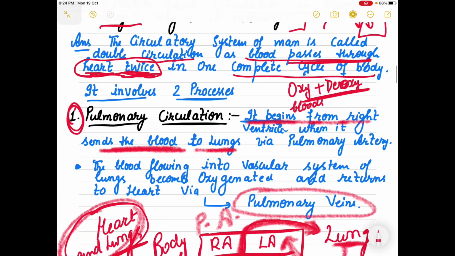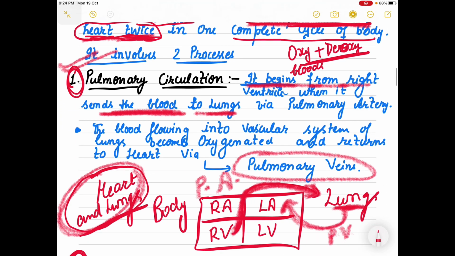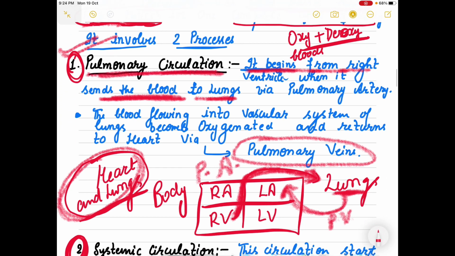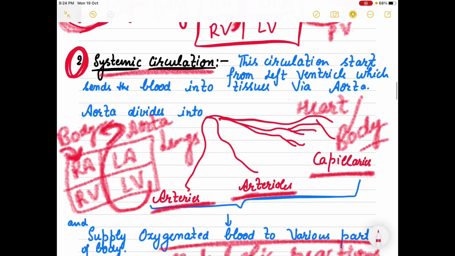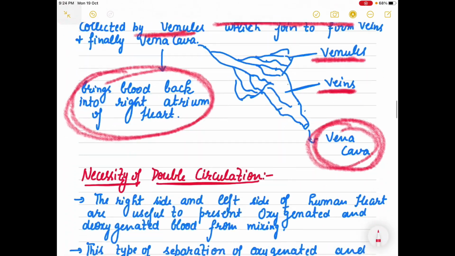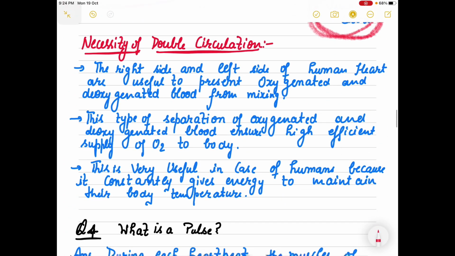So double circulation includes two circulations, means blood passes through the heart 2 times, and it includes pulmonary circulation, which is a circulation between heart and lungs, and systemic circulation, which is a circulation between heart and the body parts, right? What is the necessity? Why is it so necessary?